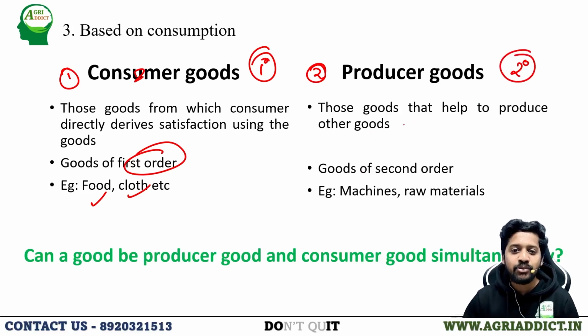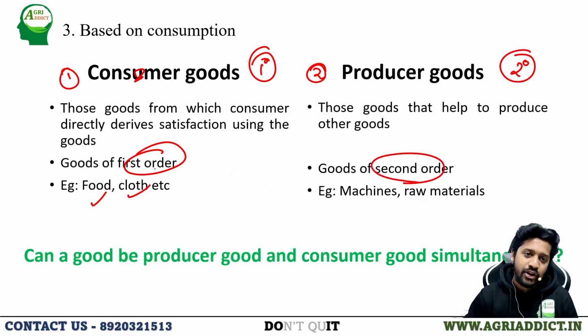Those goods that help to produce other goods can be considered producer goods. For example, machines, raw materials, everything will come under producer goods, because we are not deriving satisfaction from the same good. While we are using a machine or raw materials to manufacture some product, via that product we are getting some satisfaction, right? So those are second order goods, and they help to produce other consumer goods. So the second order goods are producer goods, the first order goods are consumer goods.